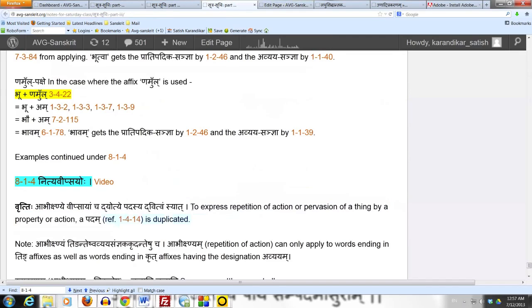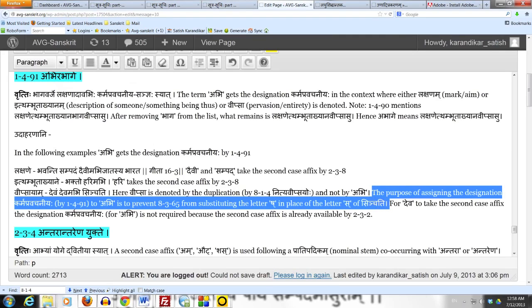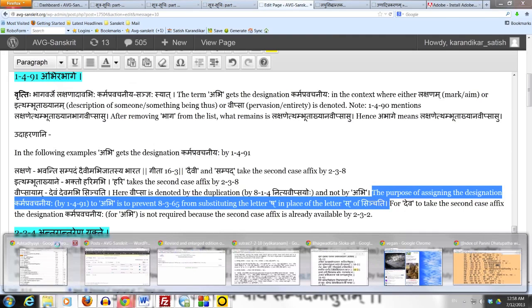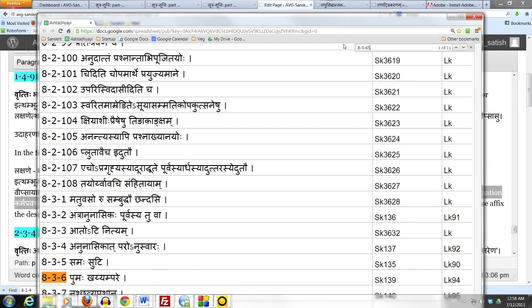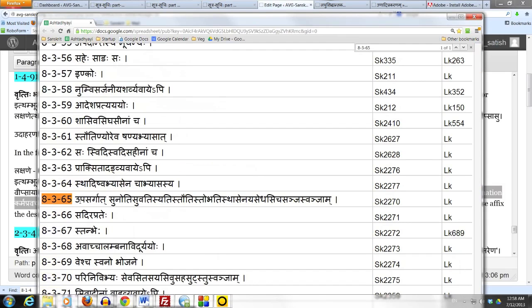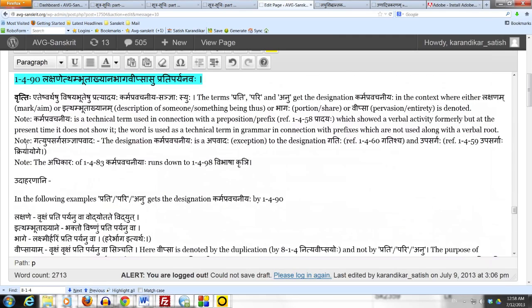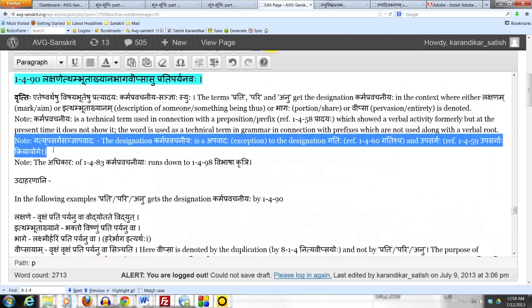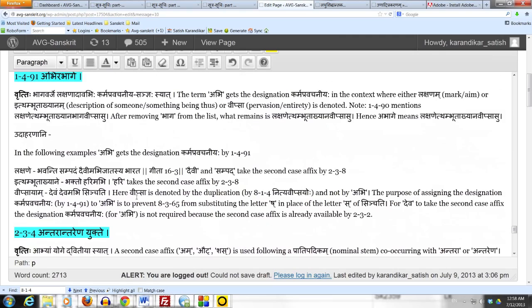The purpose of assigning the designation Karma Pravachaniyaha to Abhi is to prevent 8365 from substituting the Murdhanya letter Sh in place of the dental Sa of Sinchati, because 8365 requires the upasarga to be present with the nimittam, with the cause for shatvam. And remember that the karma pravachaniya sanya is the apavada, exception, to the upasarga sanya as well as the gati sanya. So once Abhi gets the karma pravachaniya sanya, it cannot have the upasarga sanya or the gati sanya.